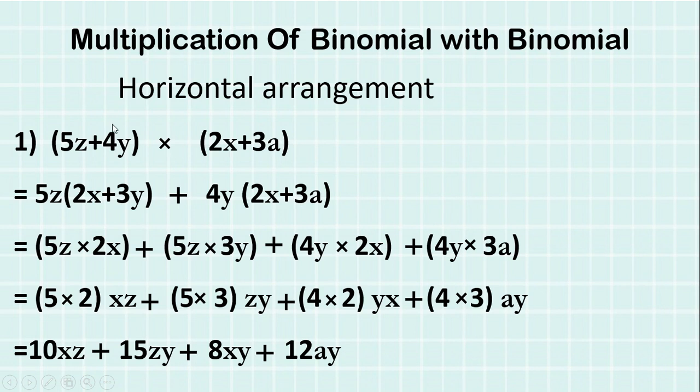So you have to break this binomial. You will take this monomial and you will multiply this monomial with this whole binomial here as shown on the screen. If it is plus sign in between, put plus sign. Take another monomial and then you will multiply the whole binomial with that monomial. So this step you have to keep in mind very carefully.